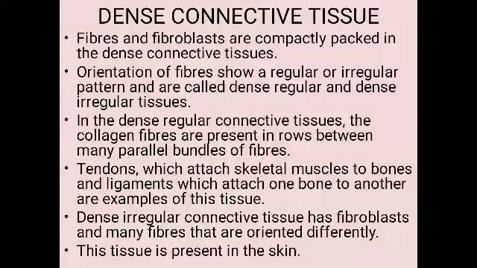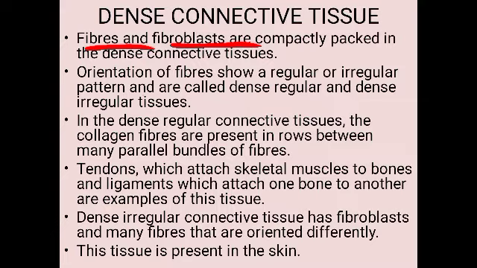Next is the dense connective tissue. In dense connective tissue, the fibers and fibroblasts are compactly packed. What are these fibers and fibroblasts? Fibroblast is the cell which secretes the fibers. So these fibroblast cells and the fibers are compactly packed. That's why it is dense in nature. In loose connective tissue, these cells and fibers are loosely arranged.